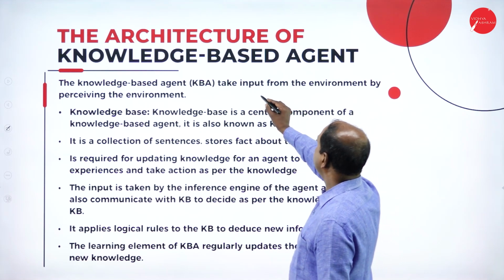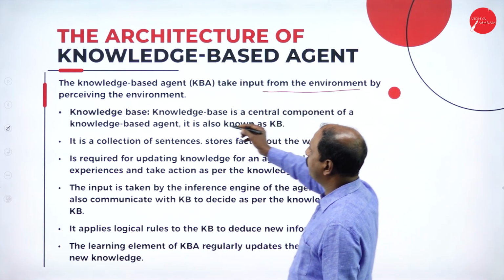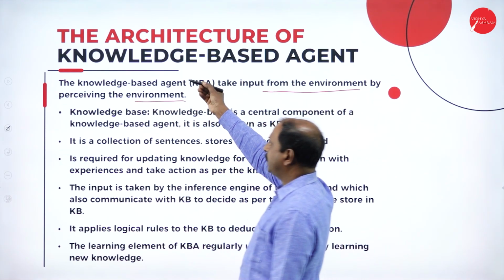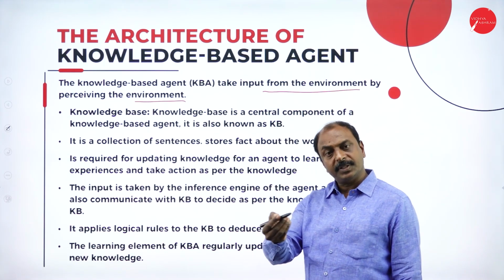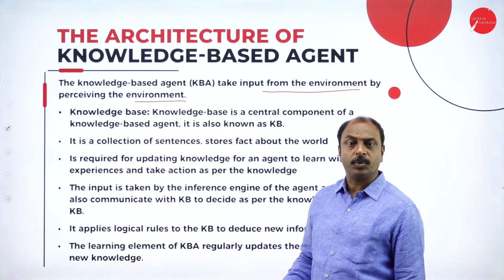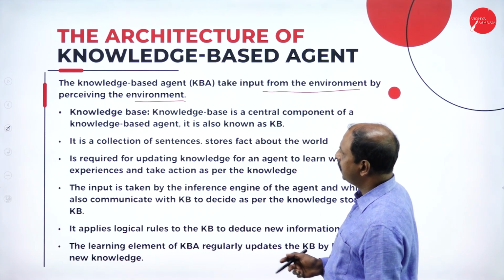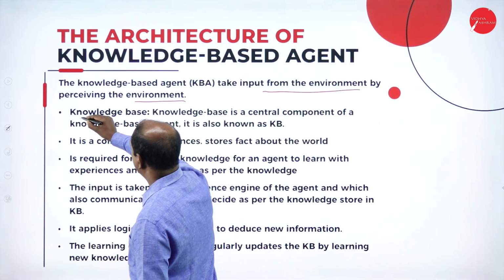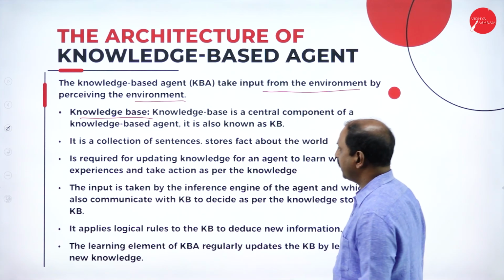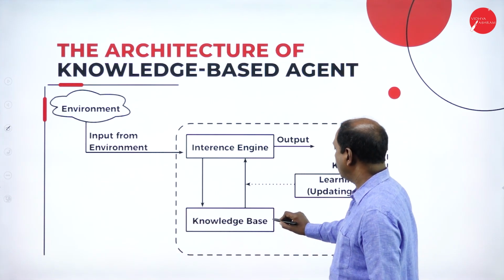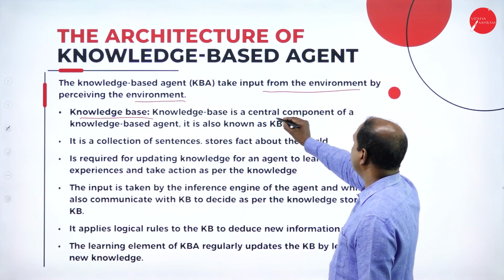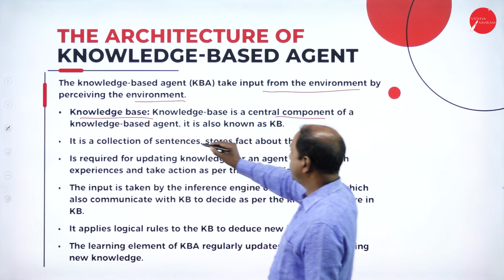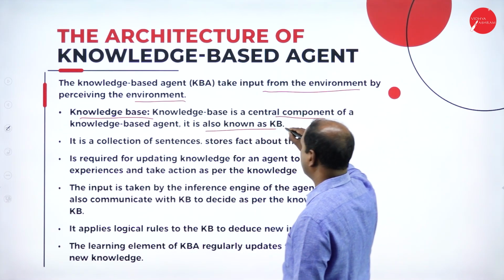It takes the input from the environment by perceiving the environment. That is the basic function of any agent in an AI system. As we have seen, one of the components is called the knowledge base. What is the knowledge base? It is the central component of a knowledge-based agent, also known as KB.